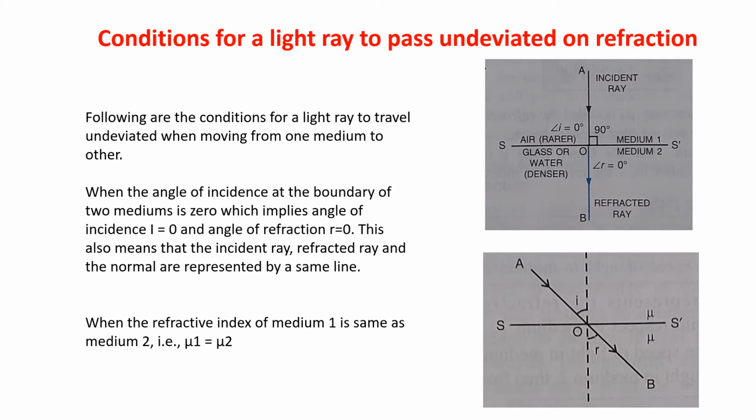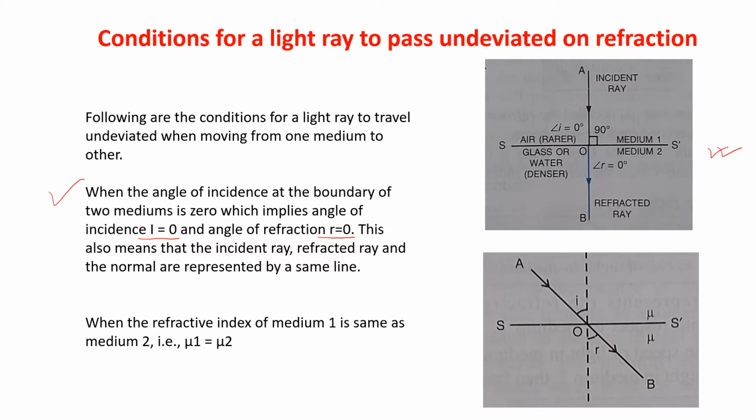That is, when the incident ray is incident normally to the surface. When the angle of incidence at the boundary of the two media is 0, which implies angle of incidence i is equal to 0 and angle of refraction r is also equal to 0. I already explained this to you.